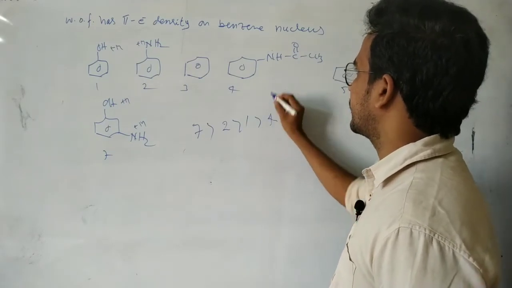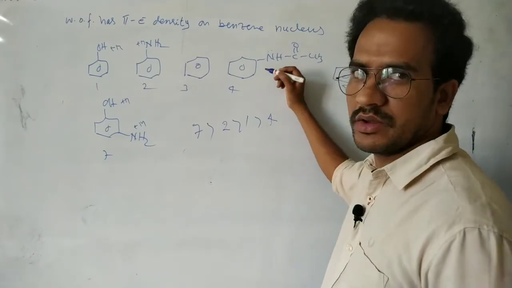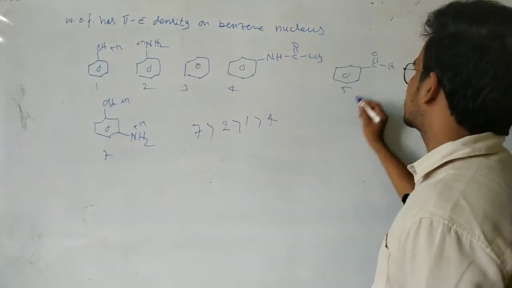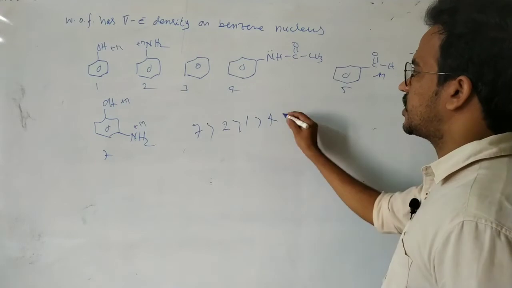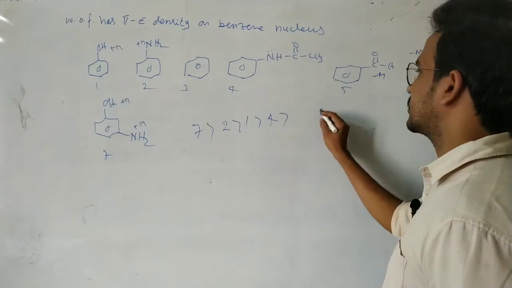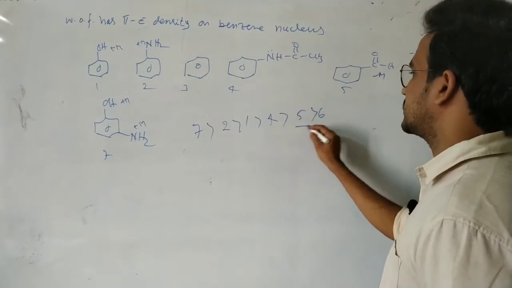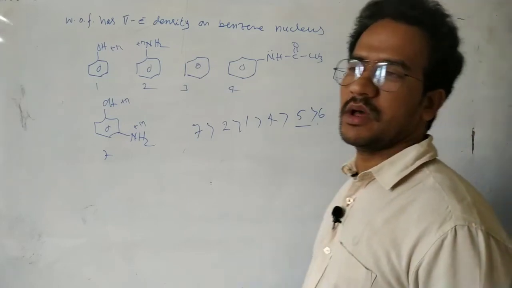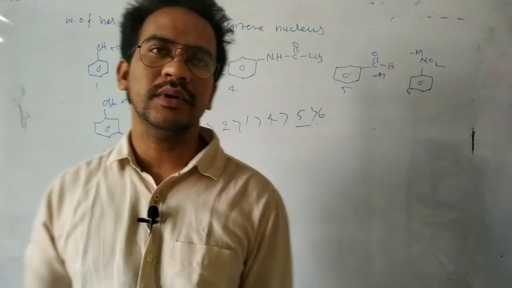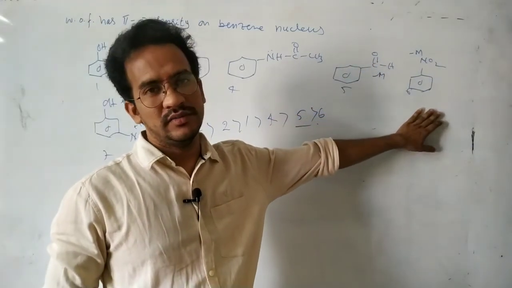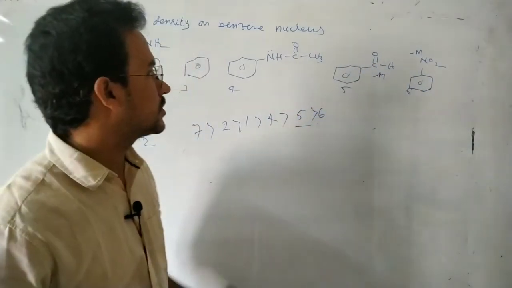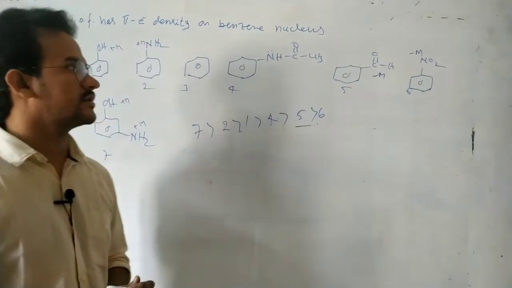Okay, so the fourth one is a weak plus M group, already we have given the order. Next, aldehyde is a minus M group, and this NO2 is a strong minus M group, the nitro group, so very little electron density. Aldehyde is a weak minus M group, so comparatively this benzene ring has more electron density than the benzene ring of nitrobenzene. That is the electron density order.